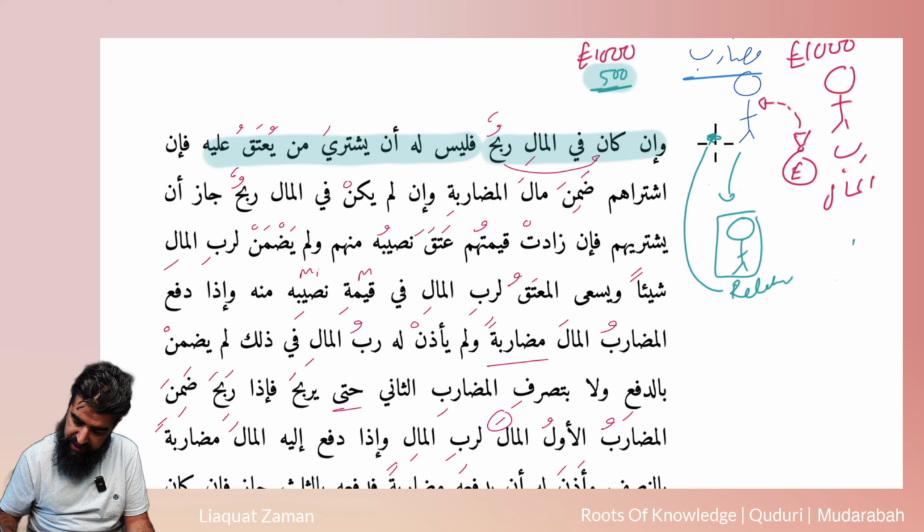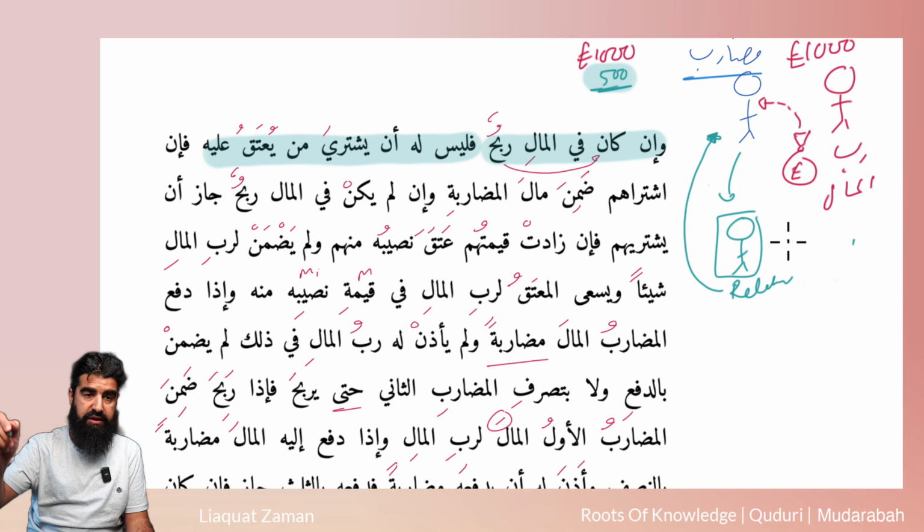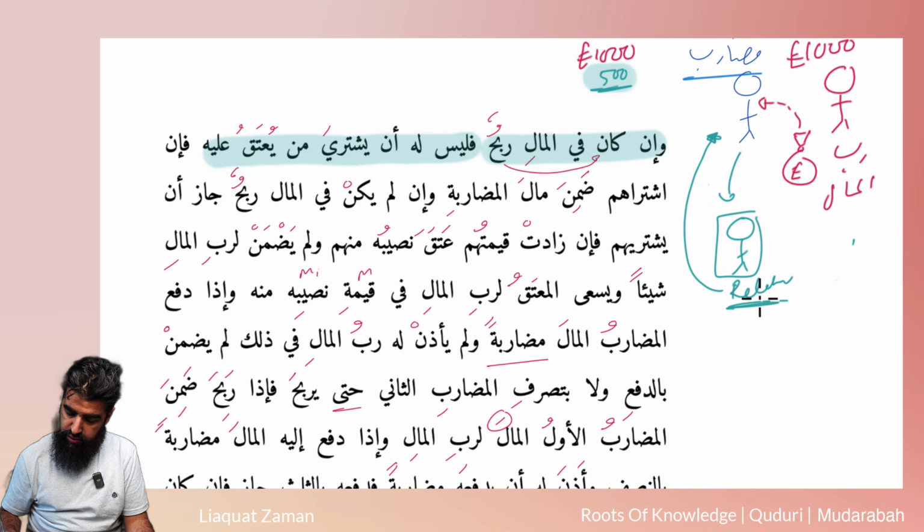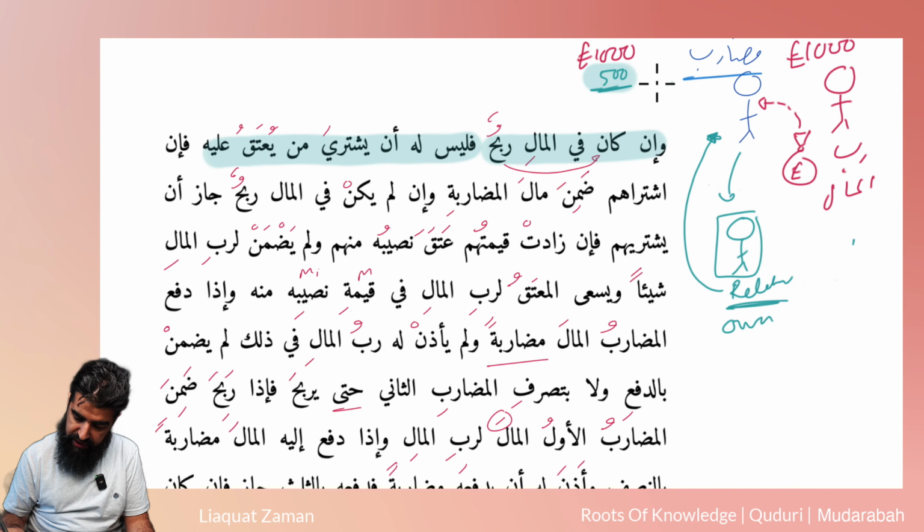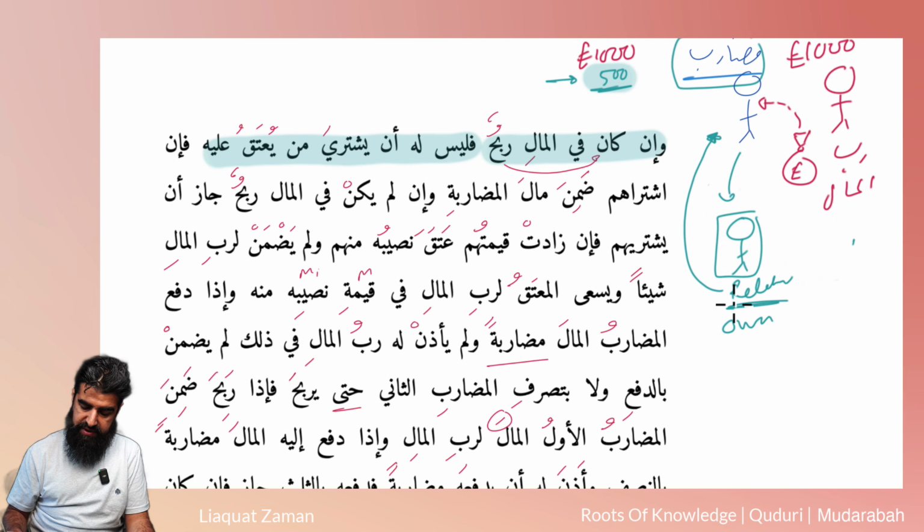So this masala now, last week was about if he was to buy the Rabb al-Mal's relative. This is if his own relative, his own brother or his own father, he purchased him. And now we look at the profit. How much profit is there in the business? So 500. In kana fil mali ribhun falaysa lahu, then the mudarib does not have the right to purchase one who would be freed upon him. So his own relative: if he does purchase him, what is going to happen?